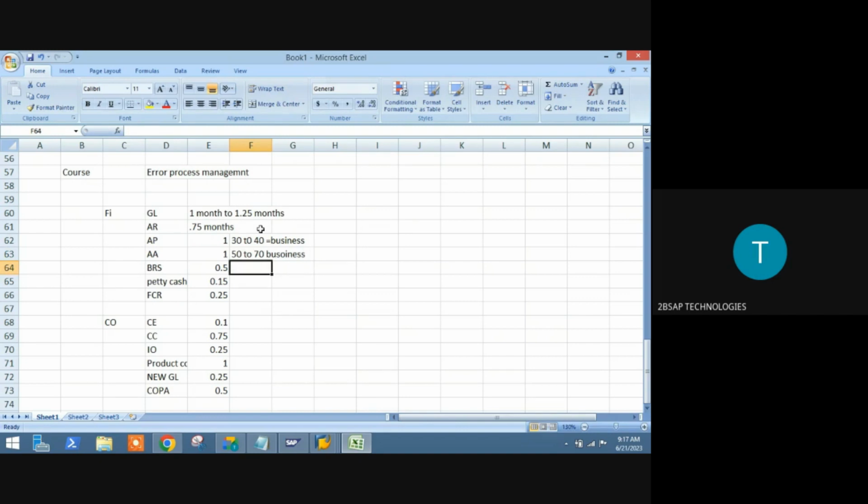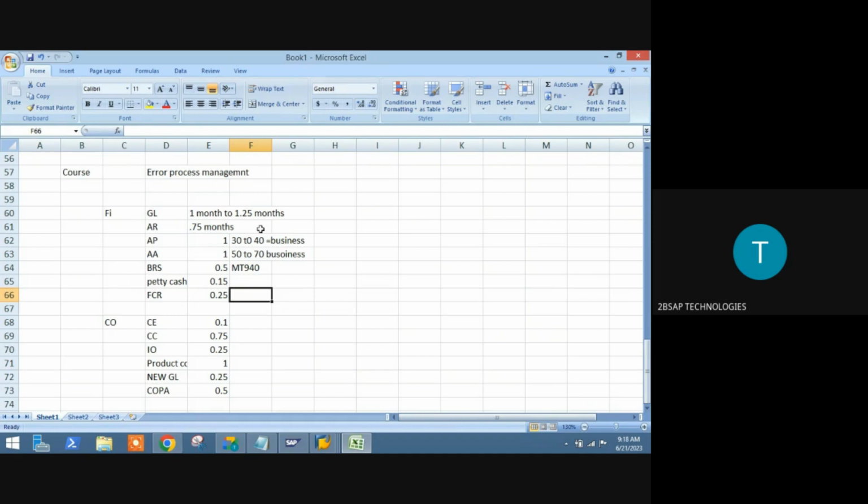And BRS, MT940, we are taking it up. MT940 is a file format. You can just go through it by Google, but I will explain how it is in real time. And petty cash, that is your cash journal, cash in hand. That is basic concept only.